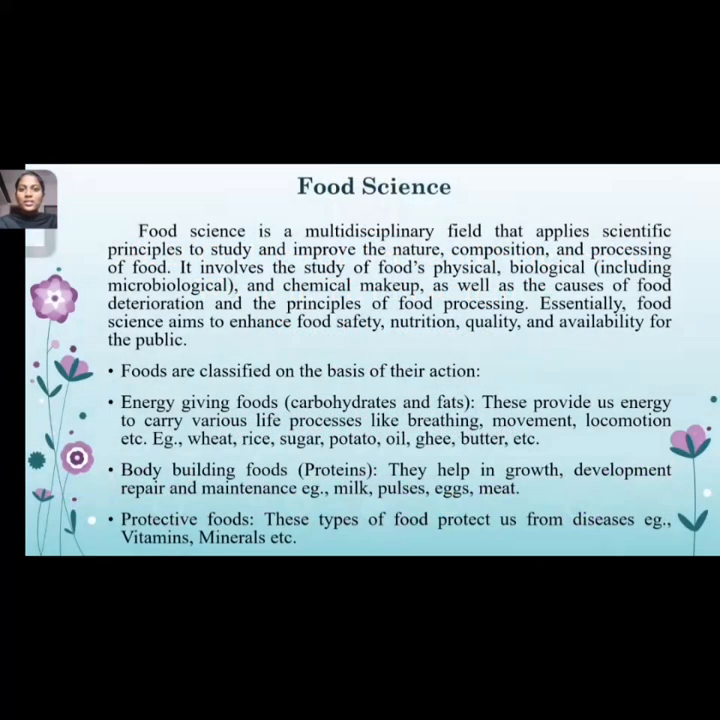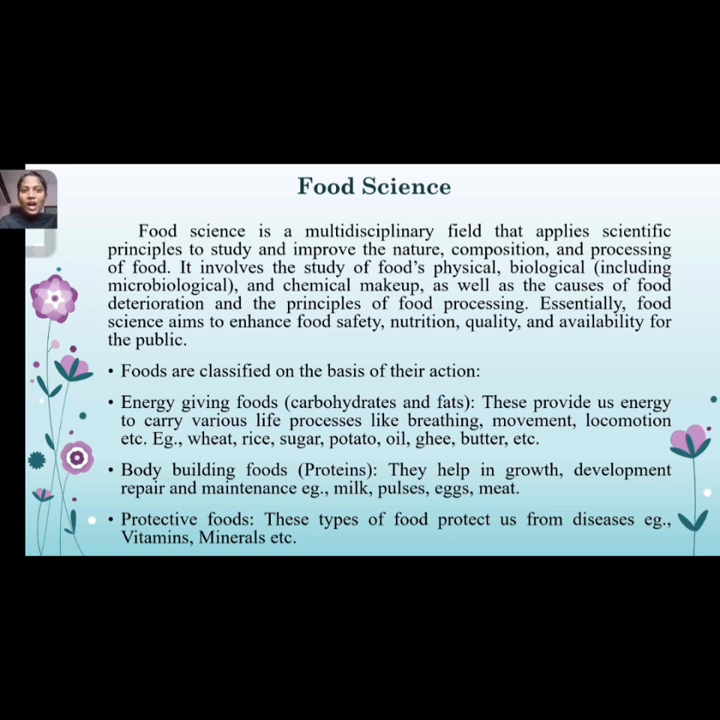Before entering into the session, I will explain what food is. Food is defined as anything solid or liquid which is swallowed, digested and assimilated in our body. So let us see food science. Food science is a multidisciplinary field, especially concerned with the nature, composition and processing of food. It deals with the study of the physical, biological and chemical makeup of food, as well as the causes of food degradation and the principles of food processing. Essentially, food science aims to enhance food safety, nutrition quality and availability for the public.